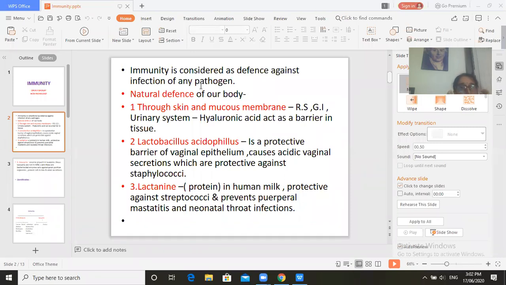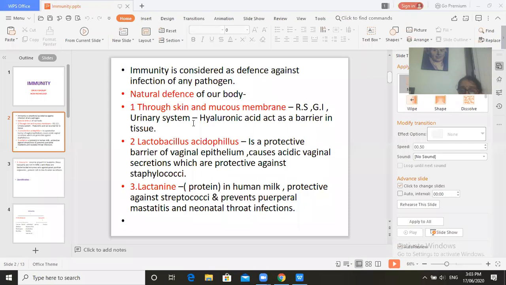Now there are natural defense mechanisms present in our body. So these are examples of natural defense mechanisms. The first is through skin and mucous membrane. The first natural defense is through skin and mucous membrane, that is, the mucous membrane related to the respiratory system, gastrointestinal system, and urinary system.